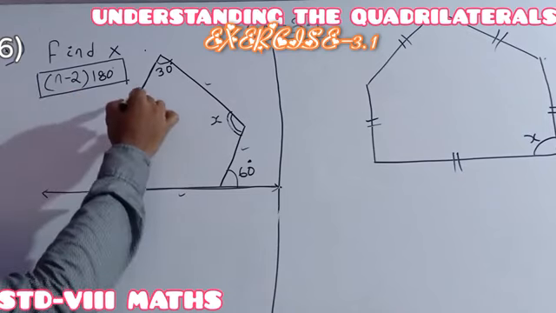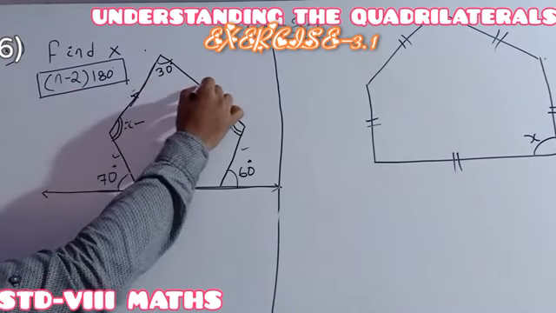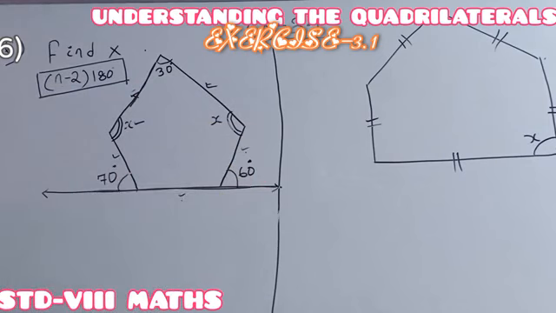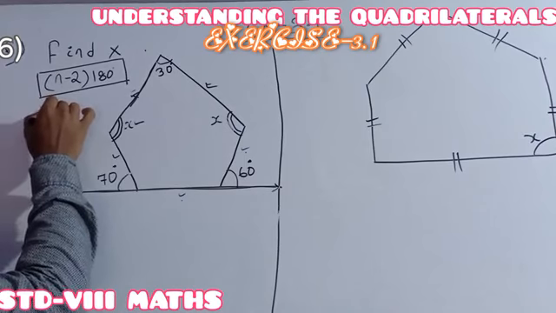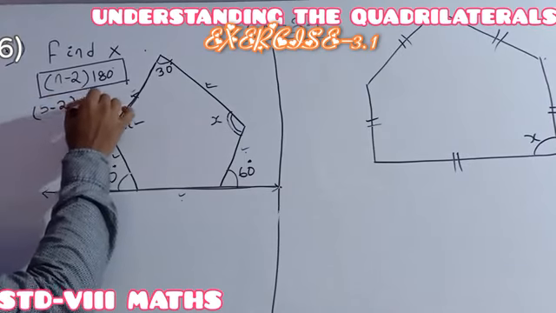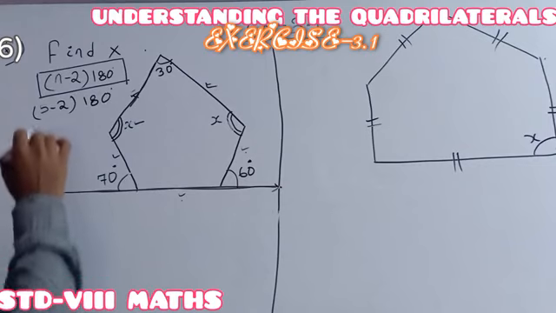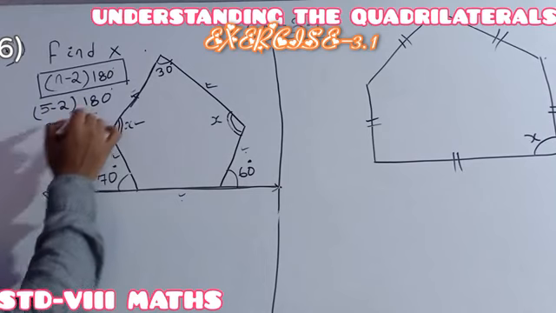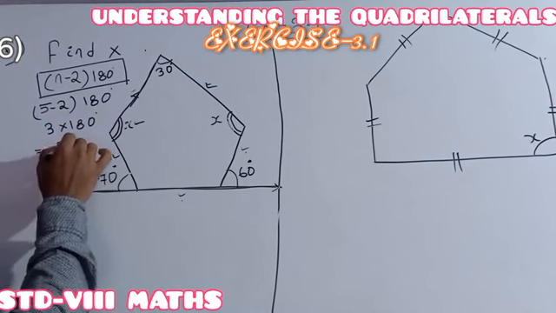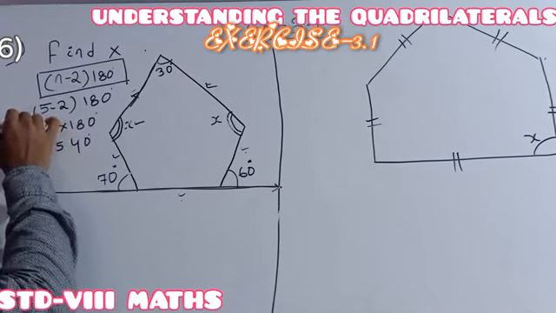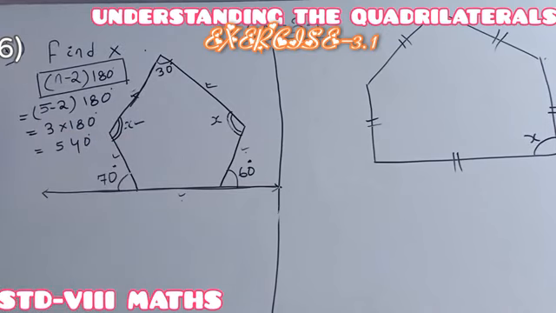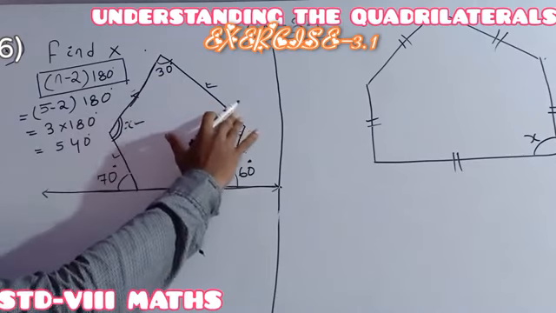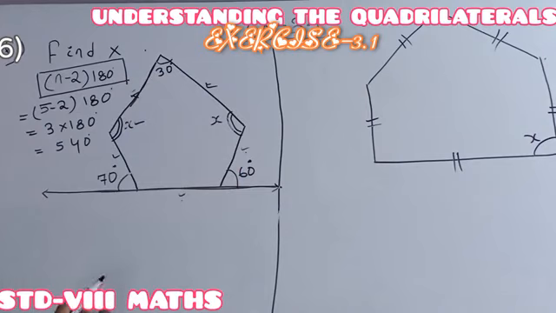Here n is equal to 5 because here it is 1, 2, 3, 4, 5. So the pentagon having 5 sides, its formula should be 5 minus 2 whole into 180 degree. Okay, so 5 minus 2 means 3 into 180 degree, which is equal to 540 degree. Previously for a quadrilateral the sum was 360 degree, but now we are getting that the total sum of the 5 interior angles is 540 degree.